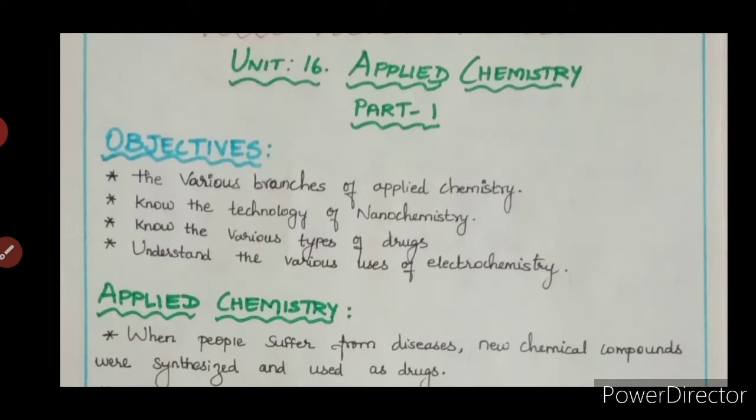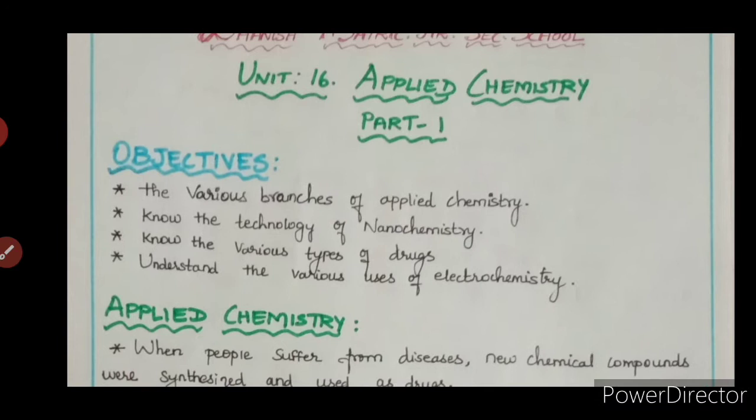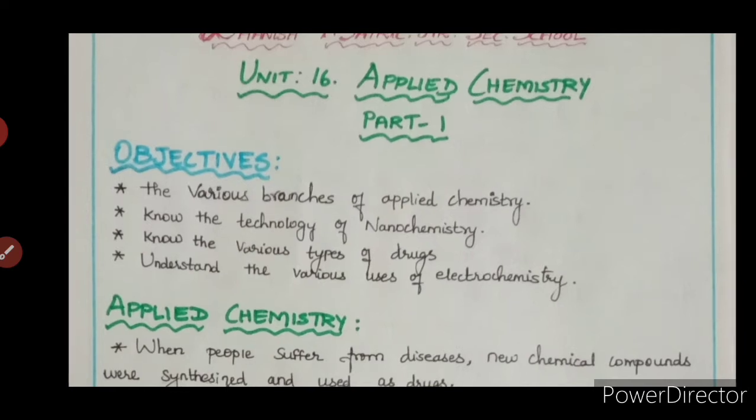We face a lot of difficulties in leading our day-to-day life. Such difficulties make chemists come out with new ideas and theories. We are in need of new products and new technologies, so chemists always think of coming out with new ideas and theories.